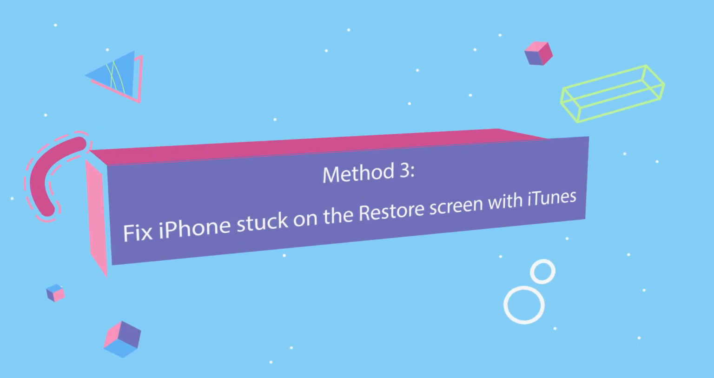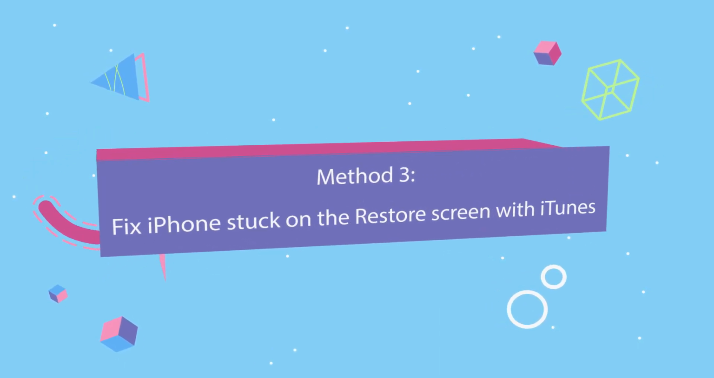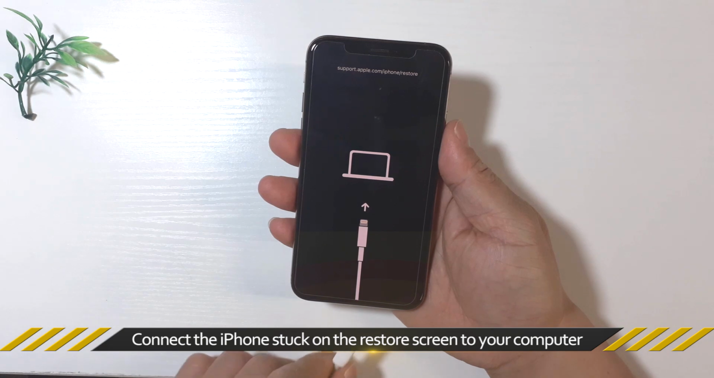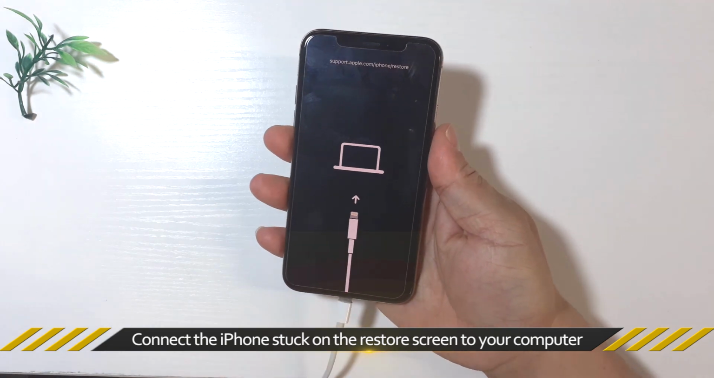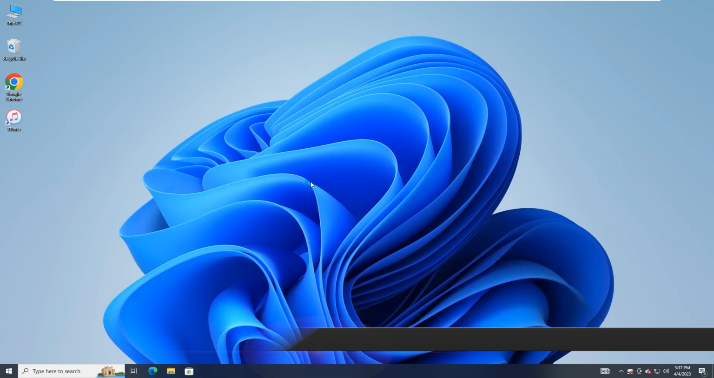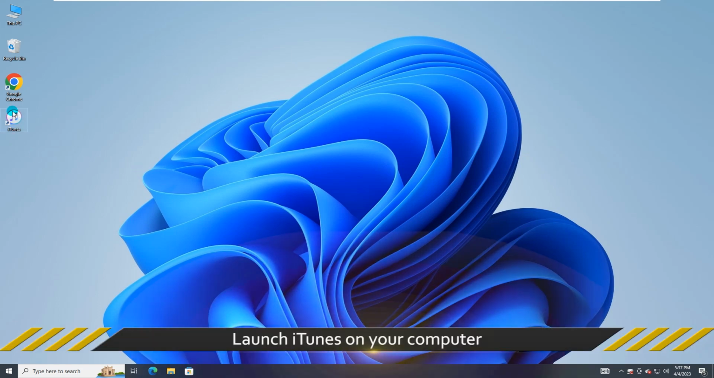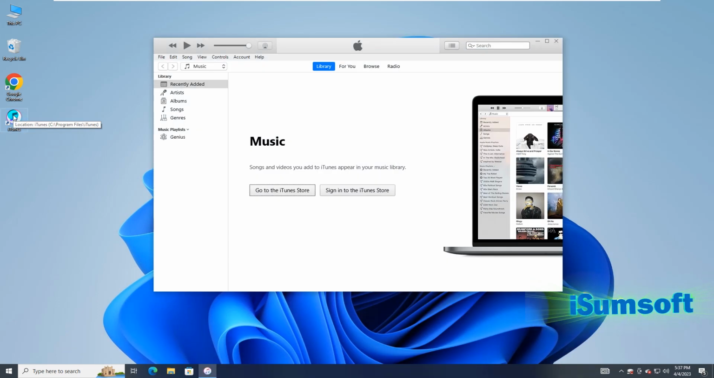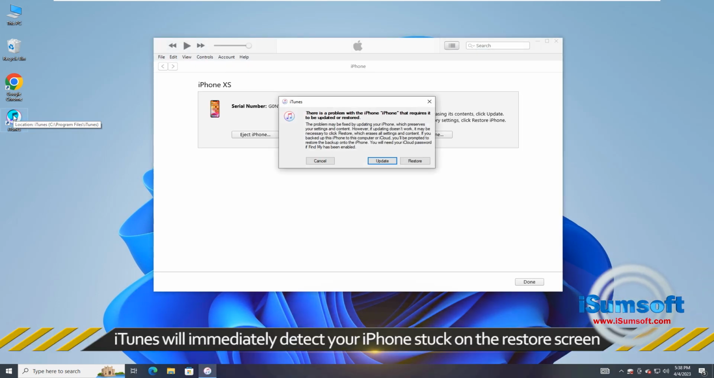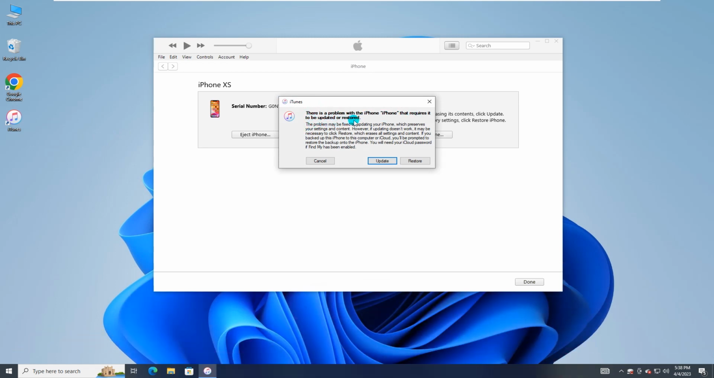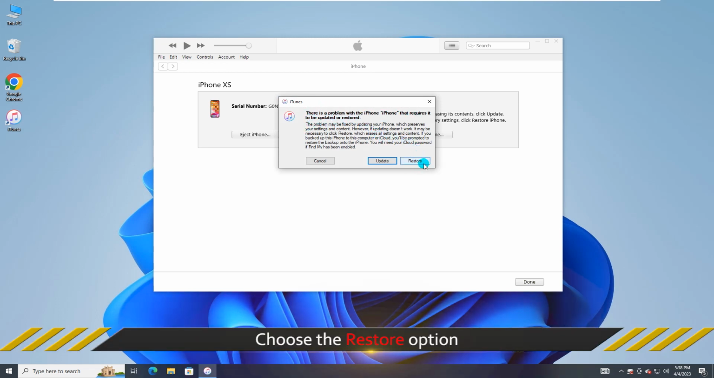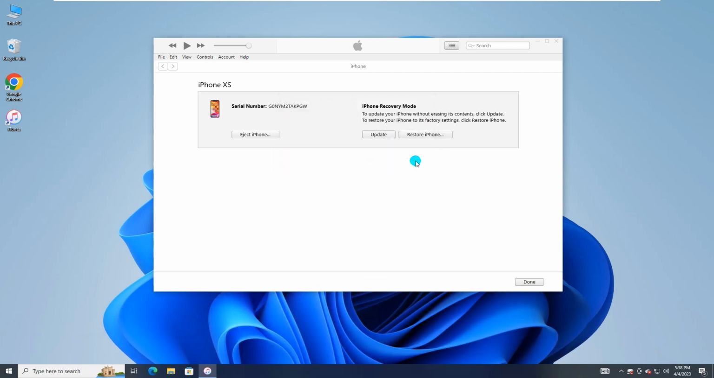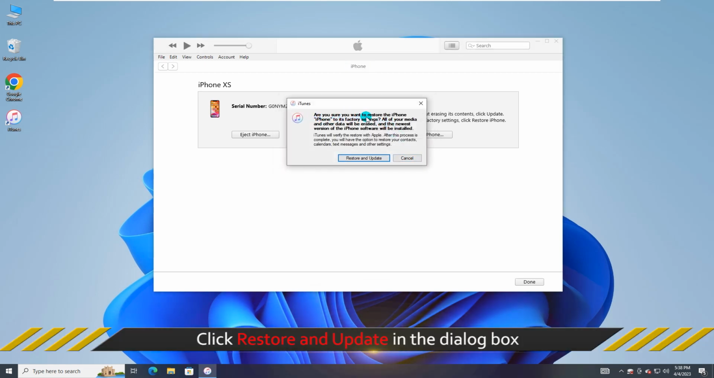The third method is to fix your iPhone with iTunes. Connect your iPhone to your computer. Launch iTunes on your computer. iTunes will automatically detect your iPhone stuck on the restore screen. Choose the restore option. Choose Restore and Update.